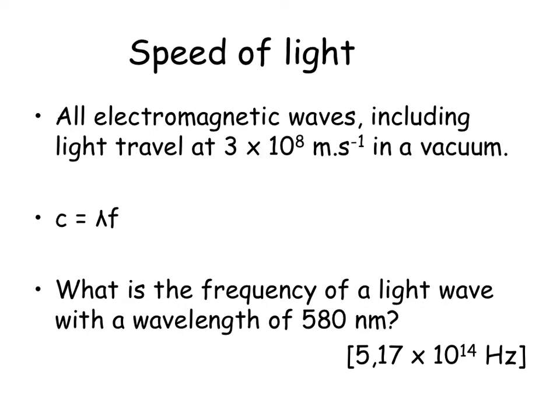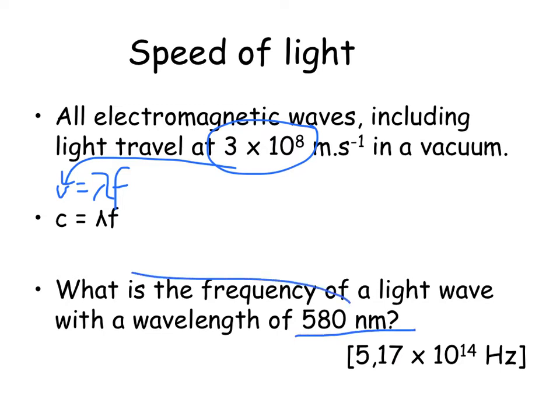Now, you'll remember from grade 8 that v is equal to lambda f. If the speed is 3 times 10 to the power of 8 meters per second, then if I'm given the frequency of any electromagnetic light, or the wavelength of any electromagnetic light, I can substitute that in for the other piece of information and work out the frequency or the wavelength respectively. If I've got nanometers, that means it's times 10 to the negative 9.